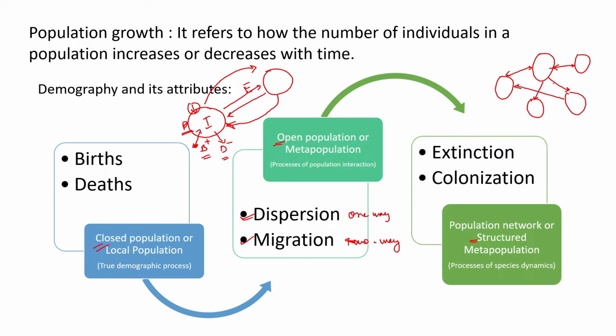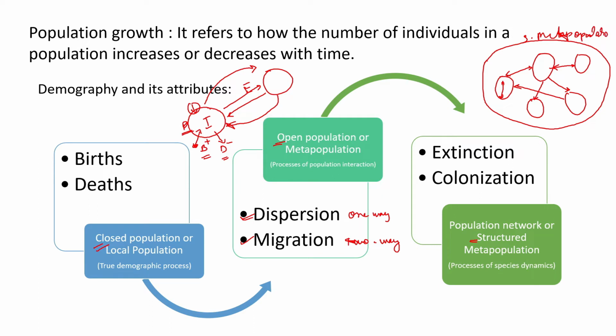So there is a structure or network of interactions happening between populations that includes immigration, emigration, dispersion, and migration. All of these interacting together affect the birth and death of the closed population inside it. And the entire region is concluded to be a structured metapopulation.